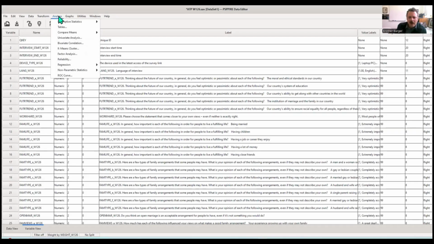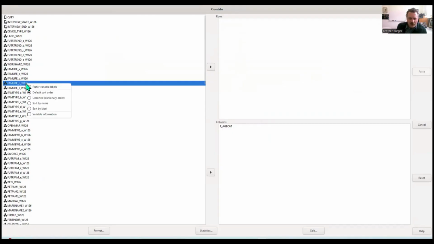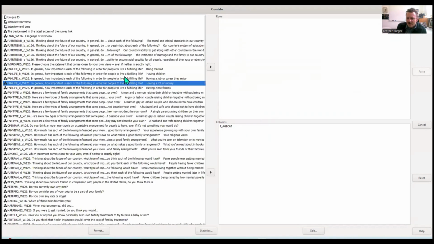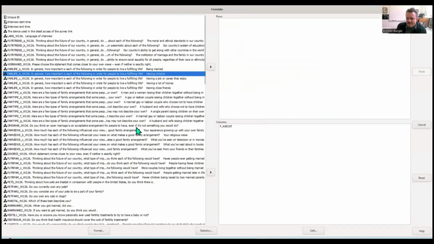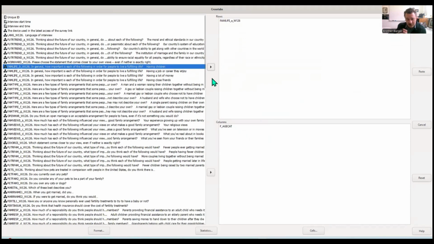And then we're going to go here, analyze, descriptive, and then crosstabs. Should we leave age in? Let's leave the age in, so let's leave age in our column. And let's find that being married one. How important is the following for people to have a fulfilling life? Being married. Do you think that's going to vary by age?